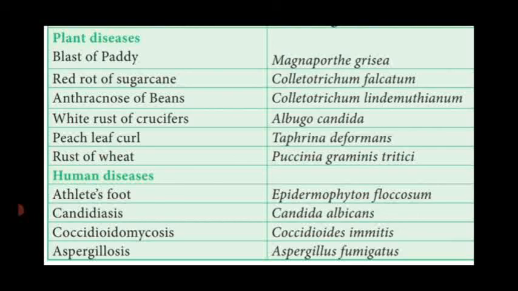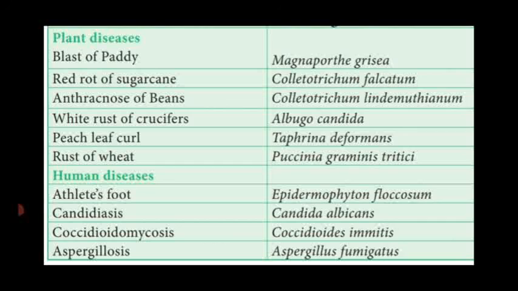Then in agriculture, some mycorrhizal fungi absorb water and mineral salts. Some fungi act as biopesticides to kill or eradicate the pests of your crops. Gibberellin is a growth promoter produced from the fungus Gibberella fujikuroi.